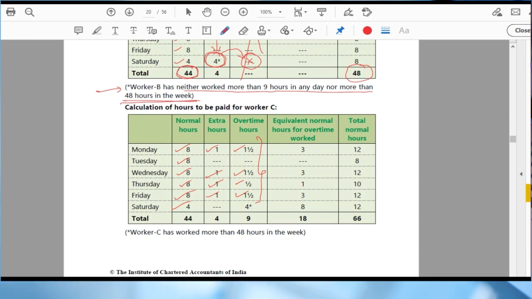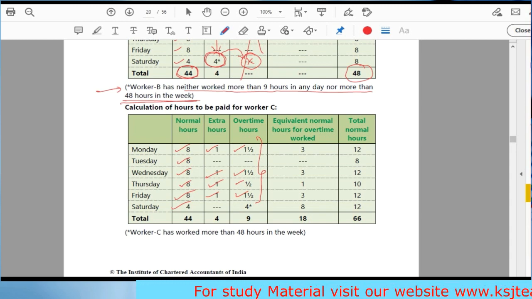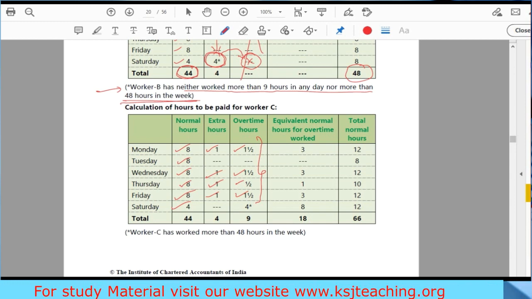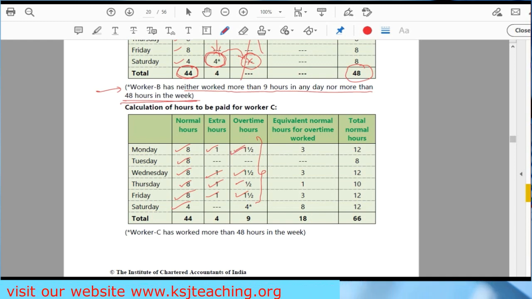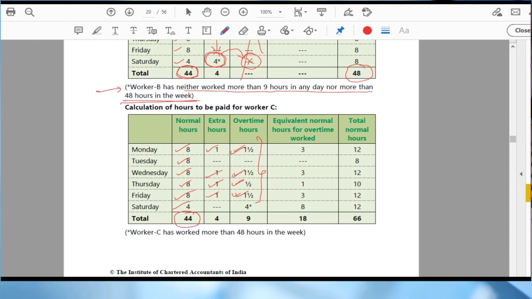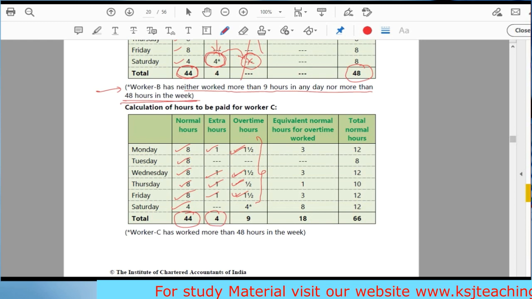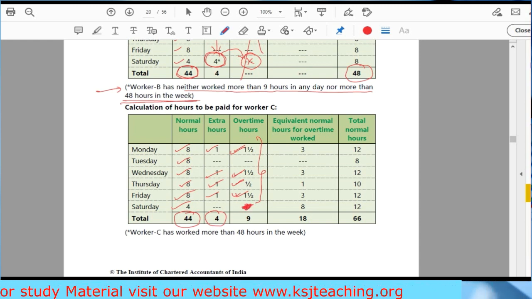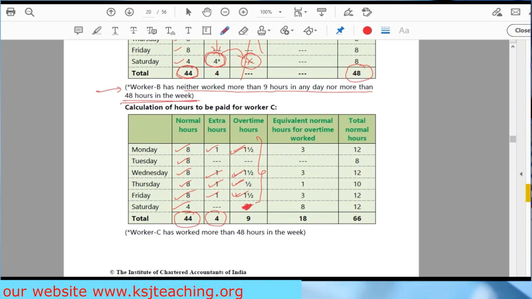Sir, what about the remaining 4 hours that he has worked? Now, you will say, sir, he has worked for more than 9 hours in a day, right? So he is entitled to overtime, so we are providing him. Sir, what about the second condition of 48 hours? See, 44 hours normal, 4 hours extra hours as provided, as cushion provided by Factories Act 1948. Forget about this 4 just now.